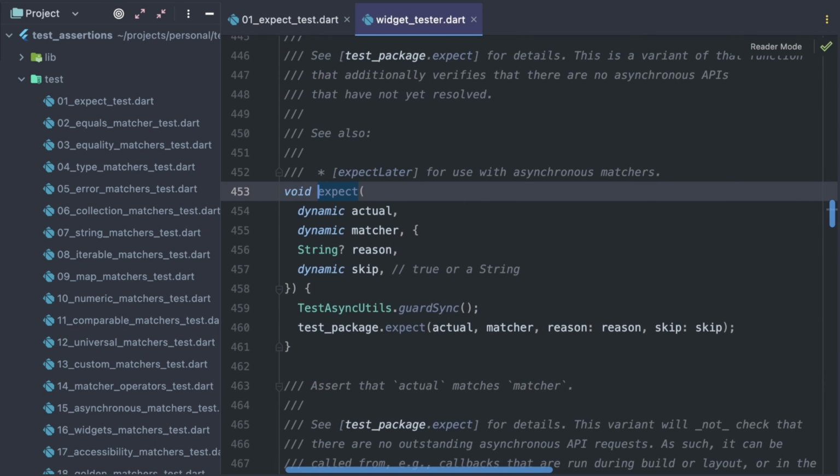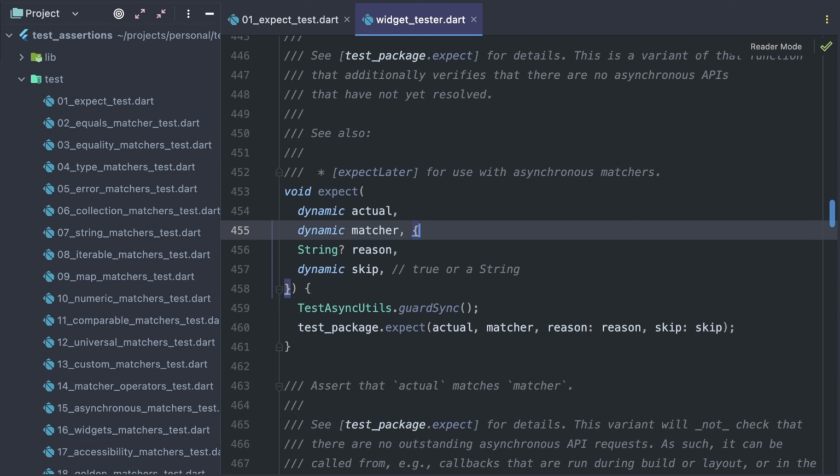Let's check the expect function signature again. As you see, the second parameter is dynamic, and it's not called the expected value, but it's called matcher. It is the most interesting parameter of this function, because in fact, we can put stuff other than just a value in it. And next, we are going to explore a variety of available matchers, learn how to combine them, and how to create your own custom matchers. Yeah, believe it or not, I'm dedicating the entire talk to a single parameter of a single function. Exciting?